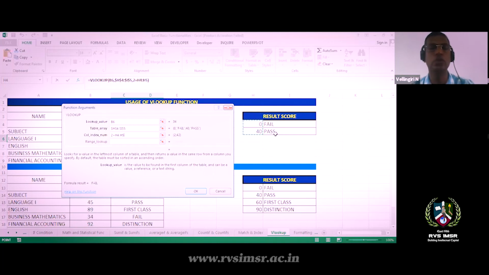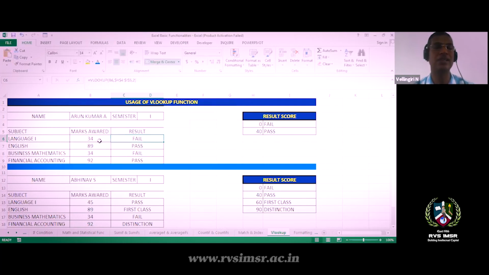So I'm passing the second column, and the second column will be your results. Using that, I can identify whether the result is pass or fail. For example, 34 is fail. If I give 45, it will automatically say pass. Similarly, 23 is fail.